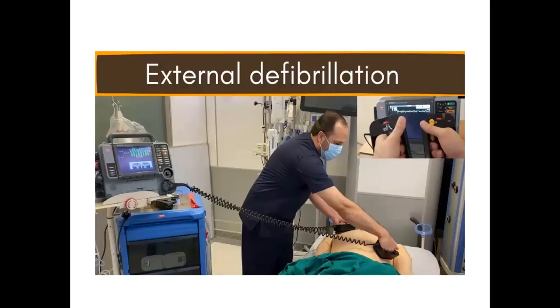The last one is defibrillation. Again, this is very important in the hospital setting. Defibrillation is used when the patient's heart rate is more than 250 beats per minute, which is called supraventricular tachycardia. At that rate, there is no ejection of blood from the heart. There is no blood supply to the periphery, to the delicate organs. So you have to normalize this heart rate toward 70 to 100 beats per minute. To normalize the heart rate, you should give a 150 joule or 100 joule electric shock to the patient with the help of a defibrillator.